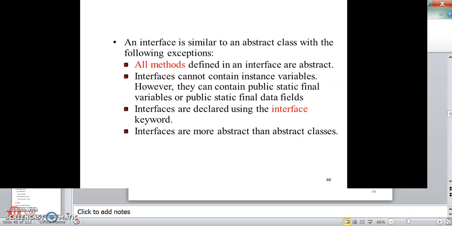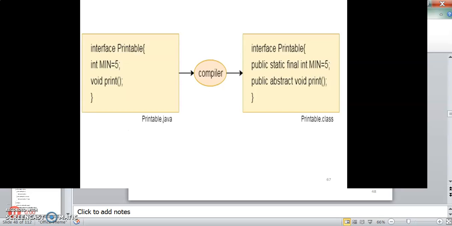An interface is similar to an abstract class. All methods defined in an interface are abstract. Interfaces cannot contain instance variables. However, they can contain public static final variables or public static final data fields. Interfaces are declared using the interface keyword. Interfaces are more abstract than abstract classes.